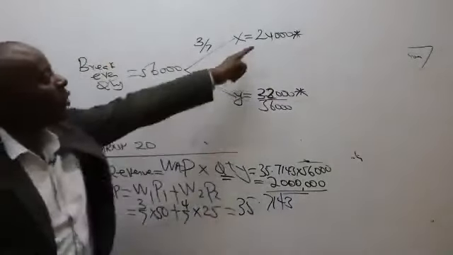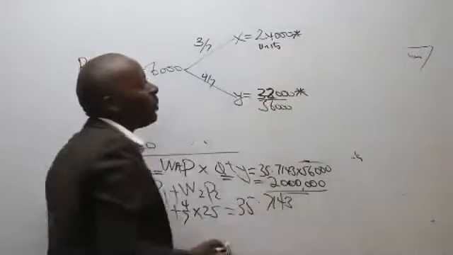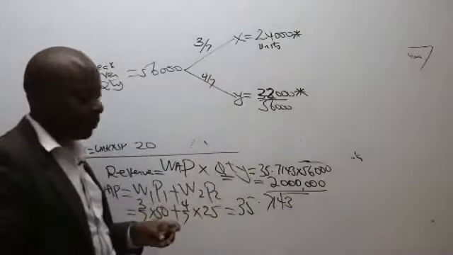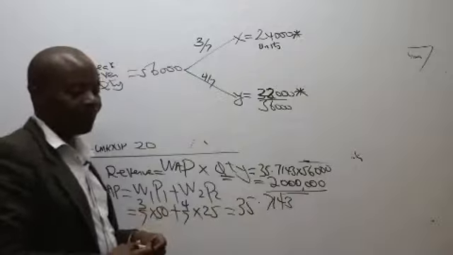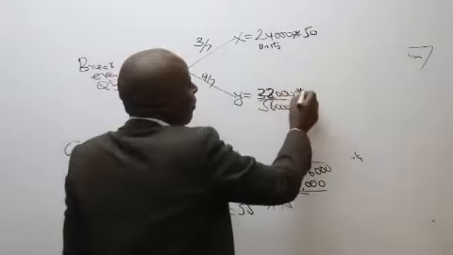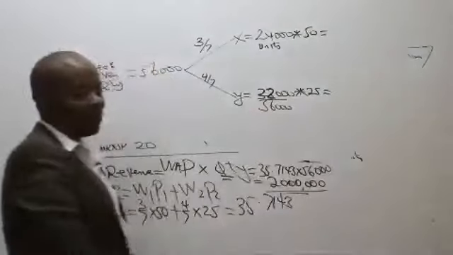So let's convert this to money. Remember, these are units. We convert them to money. Who can give me the selling price of X? 50. So this is 50. How about the selling price of Y? If I remember very well, the selling price of Y was 25.